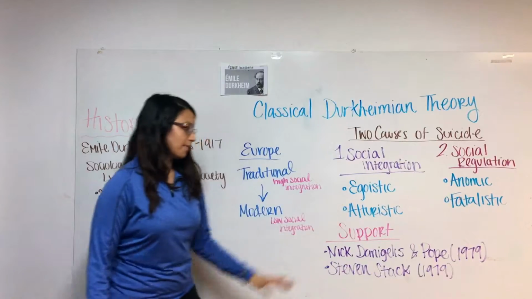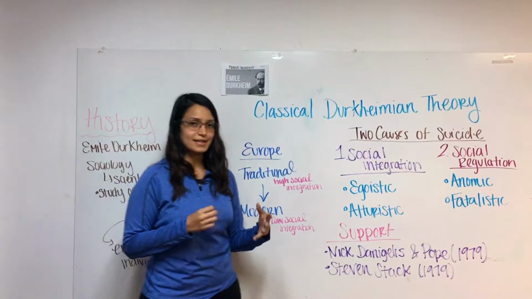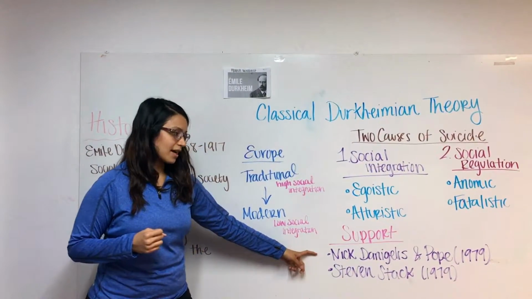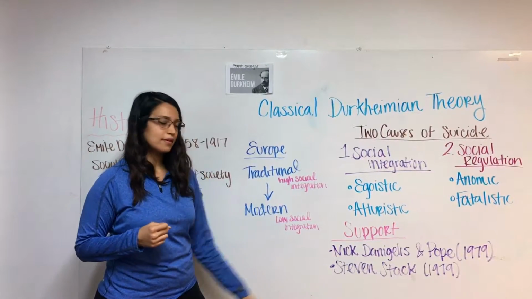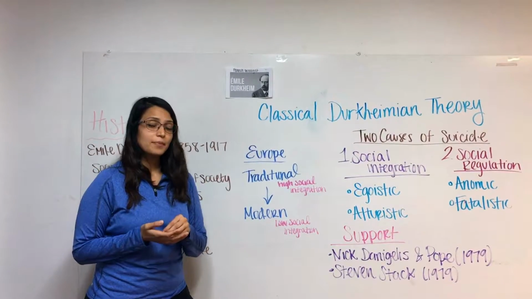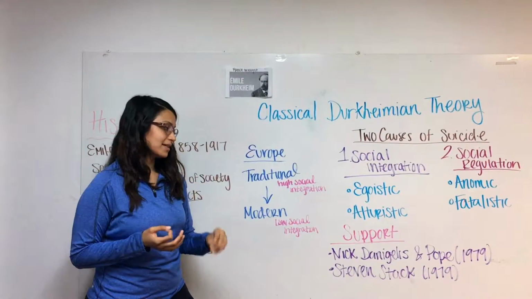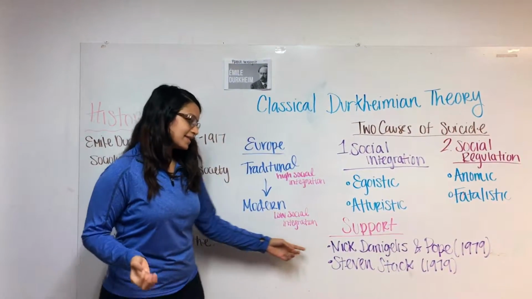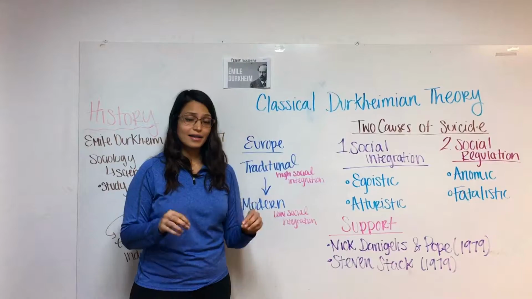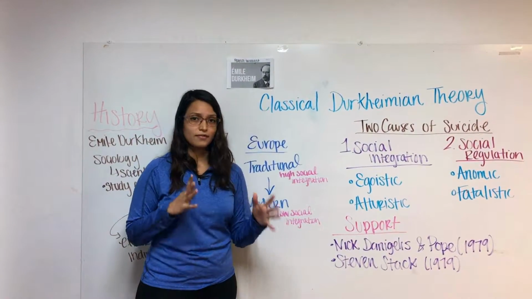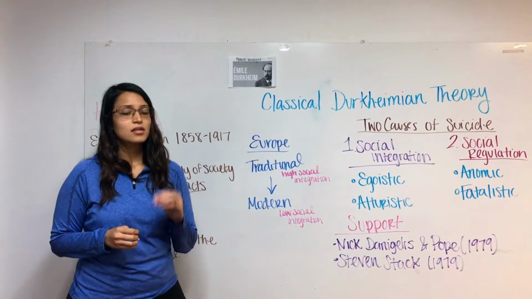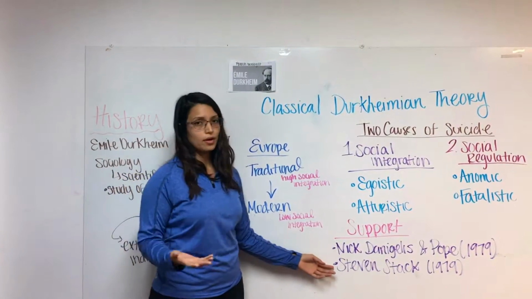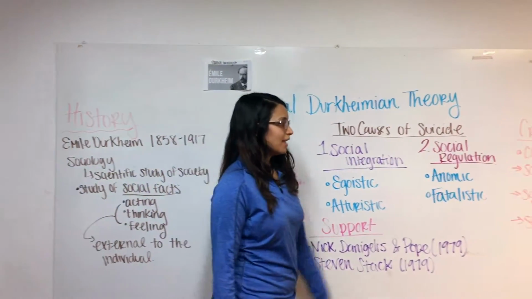As a result, a lot of people wanted to test this theory. For example, Nick and Pope found that married people have a lower level of suicide than someone who is unmarried, widowed, or single. And then Stephen and Stack found that in a highly restricted political environment, people are more likely to commit suicide than in a lower regulated one. And then we go to criticisms.